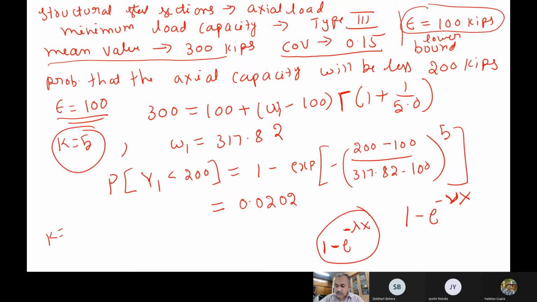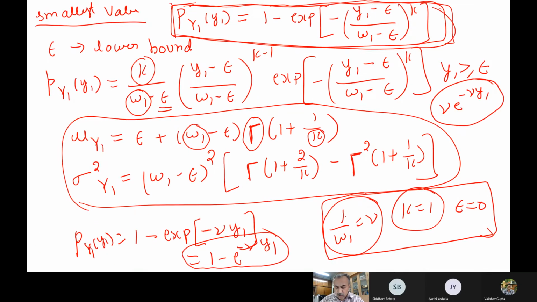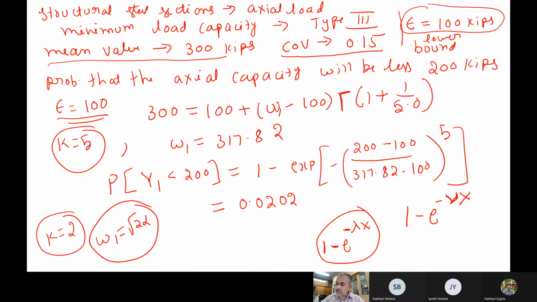Suppose I take k as 2, and omega as root of 2 times alpha. In this distribution itself, you substitute epsilon equal to 0 and then calculate the density function. You make epsilon 0, k as 2, and omega as root 2 times alpha.